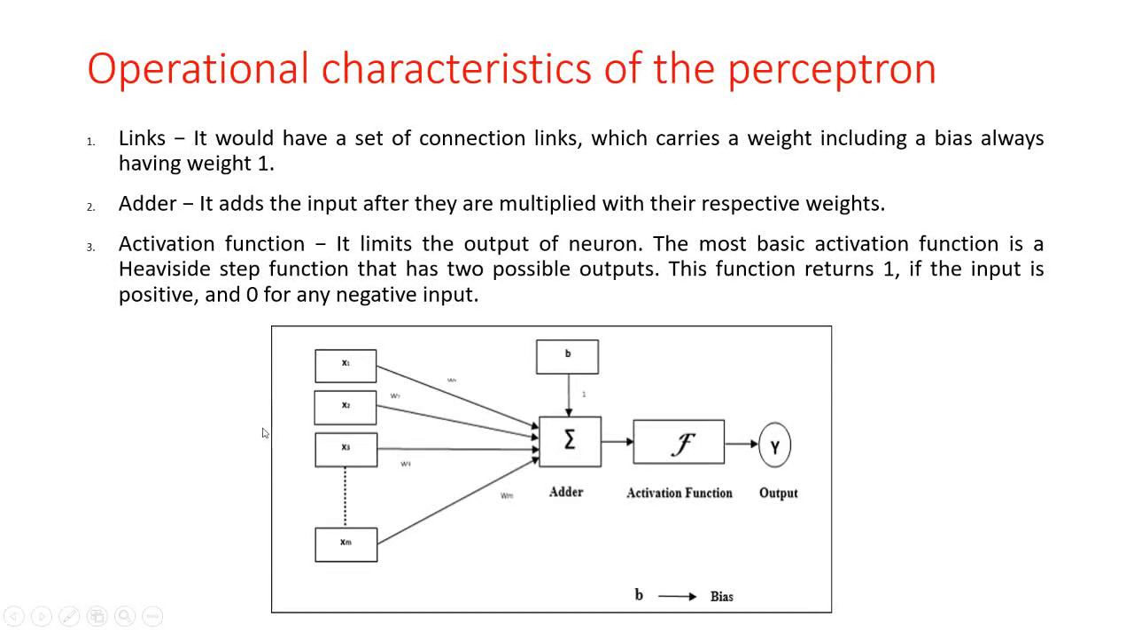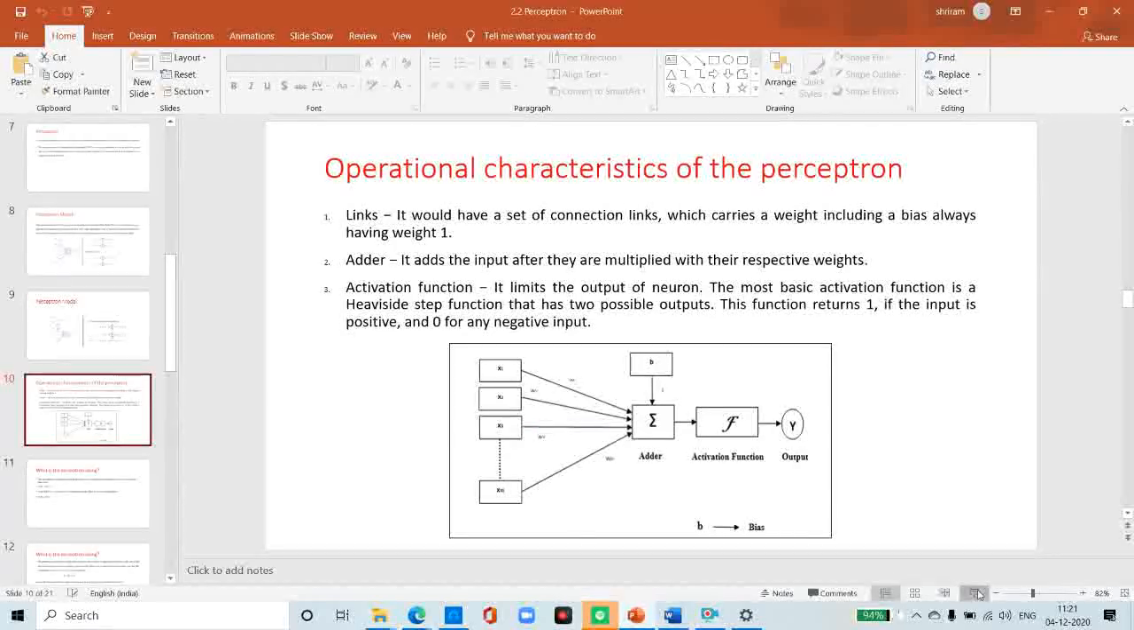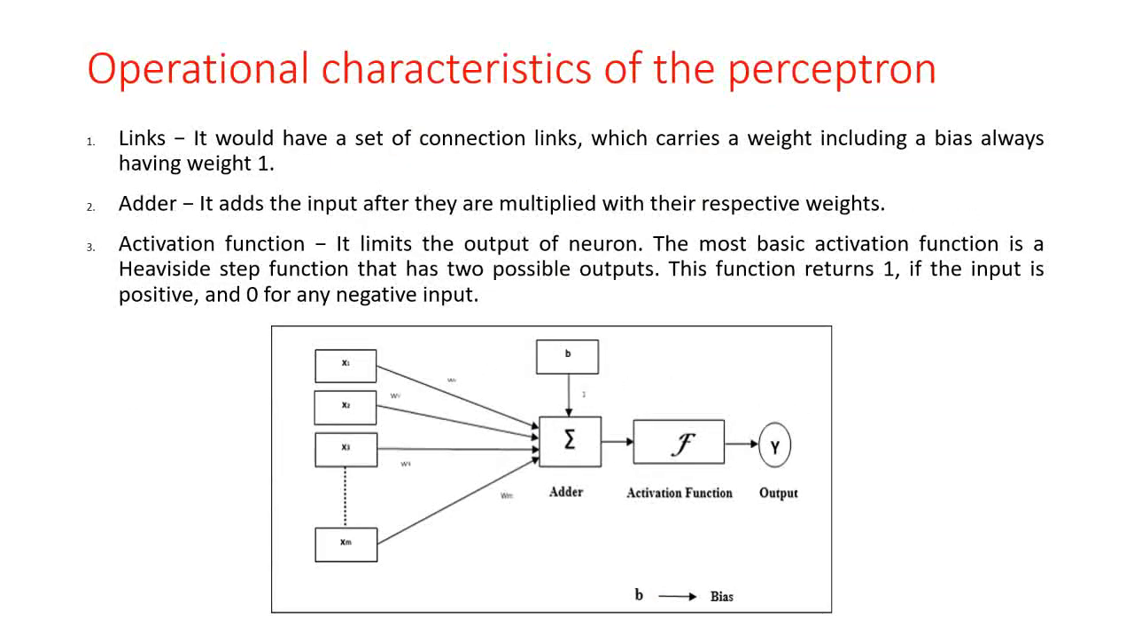So the perceptron has three basic elements: links, adder, and activation function. Links: it has a set of connection links which carry a weight, including a bias always having the weight 1.